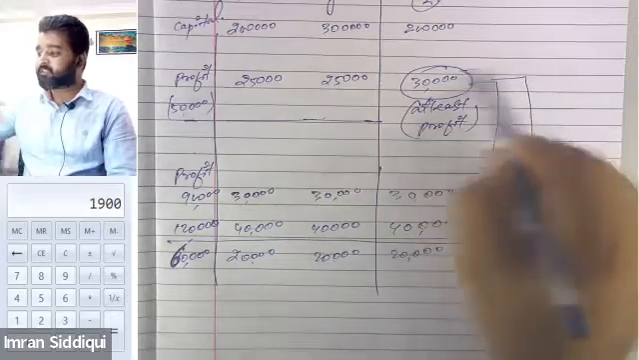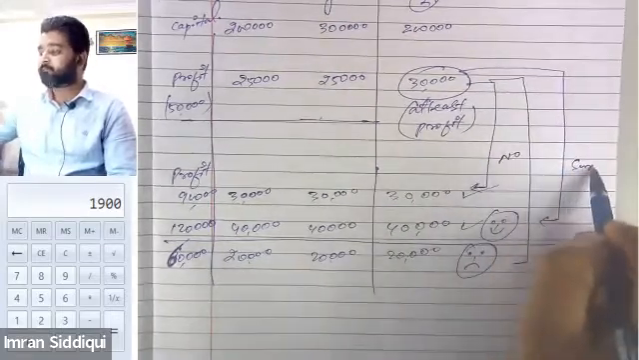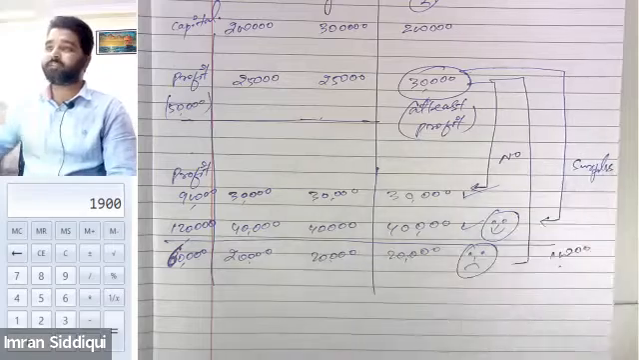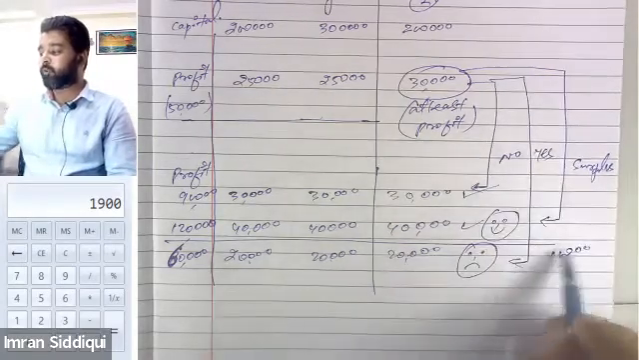Was there any deficiency in the second year? No, sir. In fact, there was surplus in the second year. Am I clear? There was surplus in the second year. But in the third year, is there any deficiency? Answer is yes. There is a deficiency of how much? 10,000.